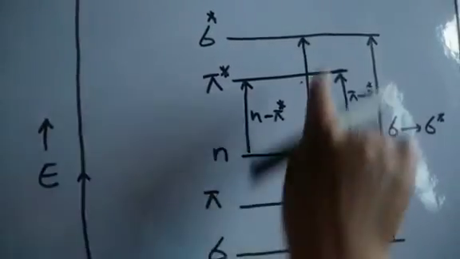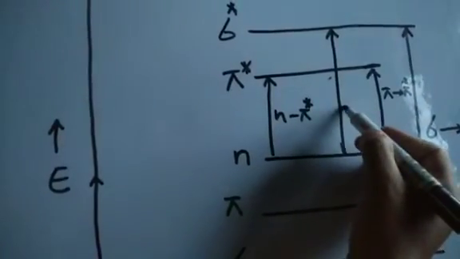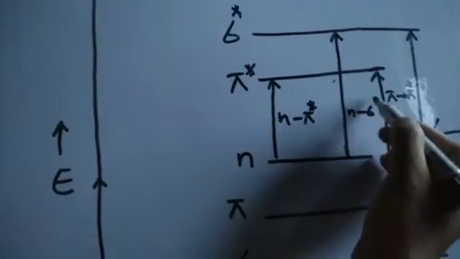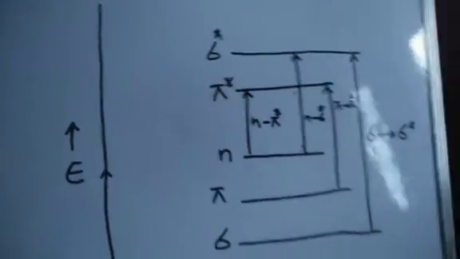So this is the n to sigma star transition. So there are these four types of transitions. That means now they will have different energies. So we will show the energy order. This is very important, the energy order.